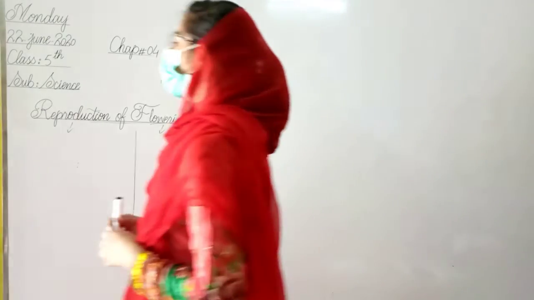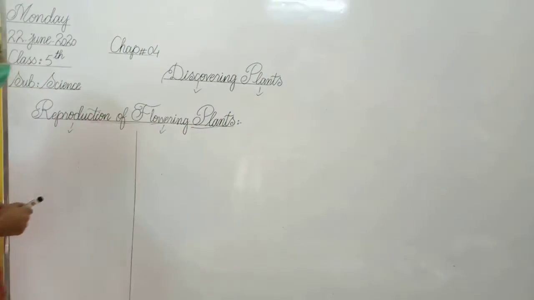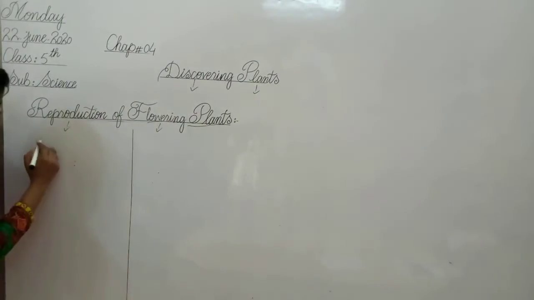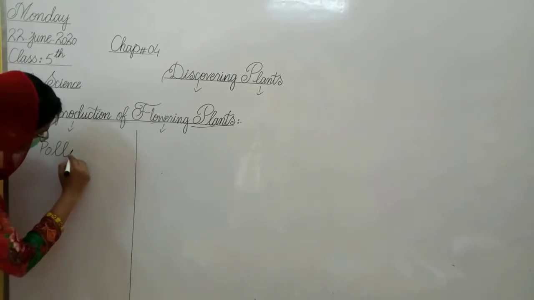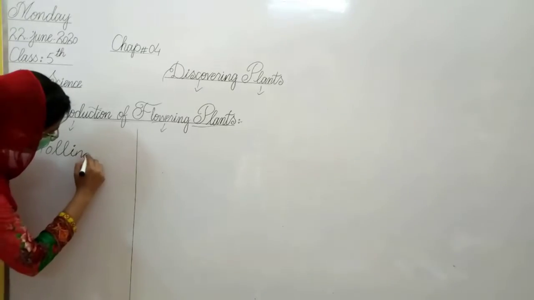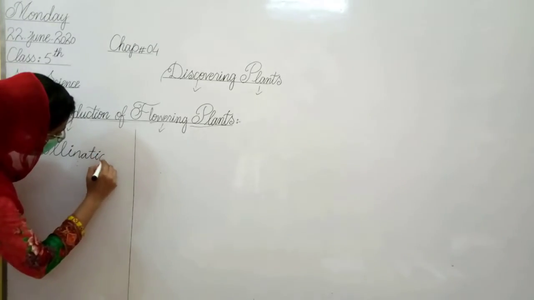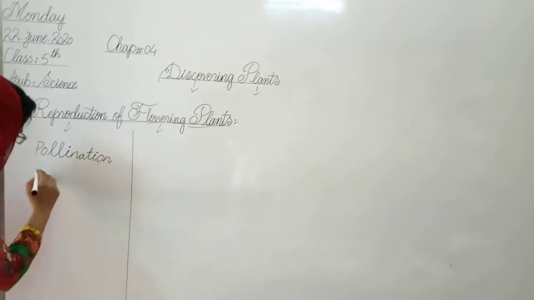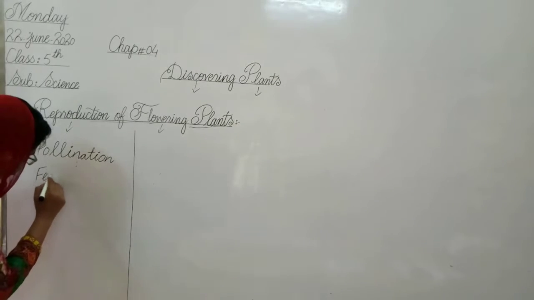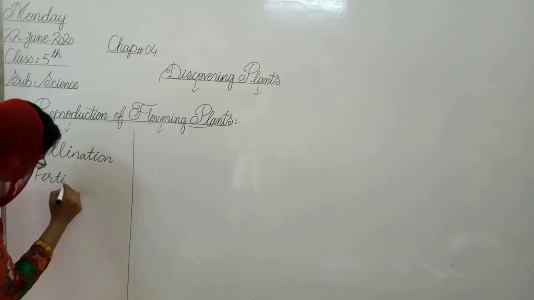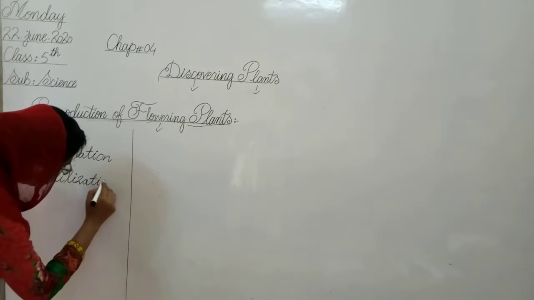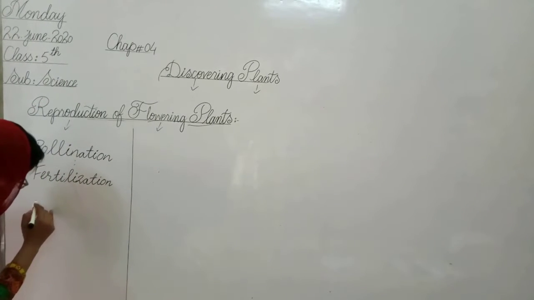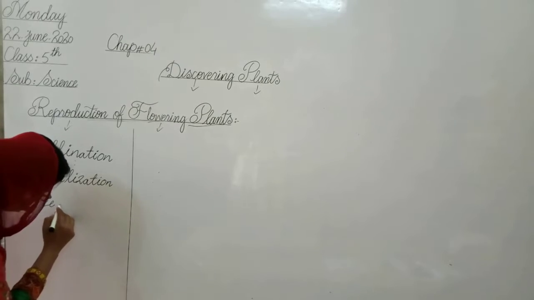The reproduction of flowering plants involves the following processes. The first one is pollination. The second one is fertilization. The third one is seed dispersal.